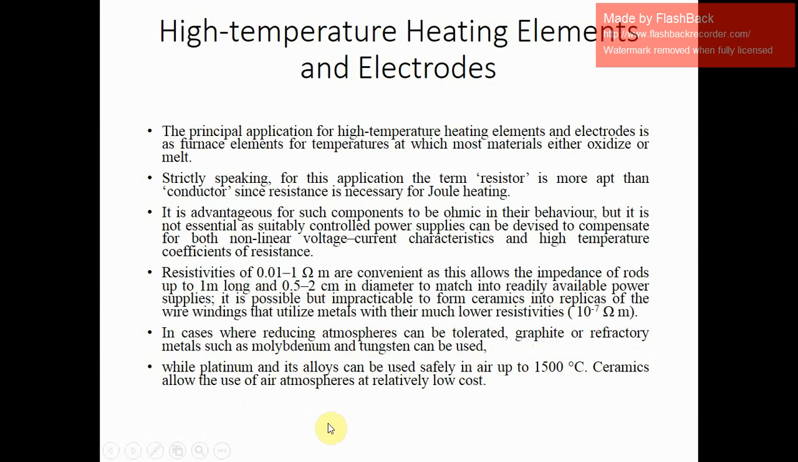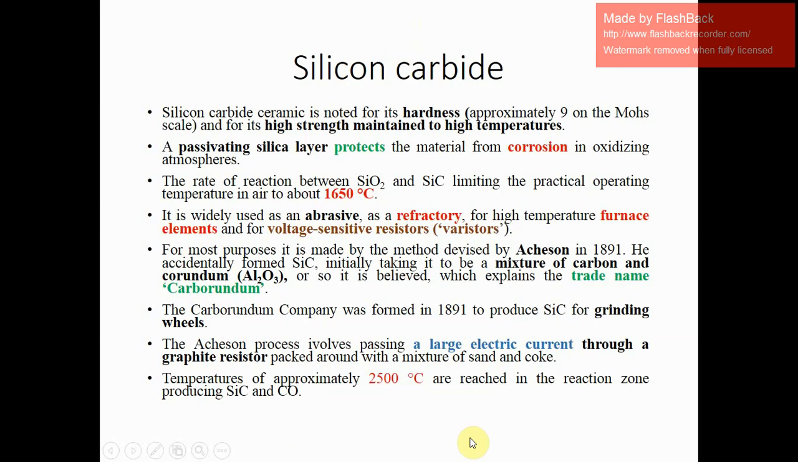Ceramics allow the use of an air atmosphere at relatively low cost. So this is the main application area for ceramic heating elements: ceramics for air atmosphere, and for reducing atmosphere, graphite or refractory metals such as molybdenum and tungsten. Now we are going to the silicon carbide heating element.